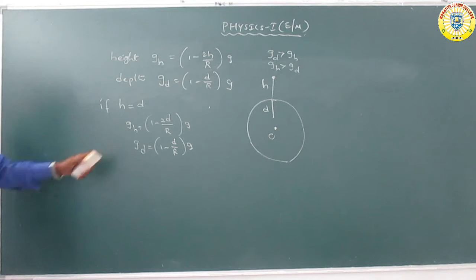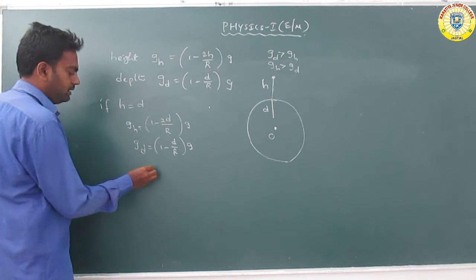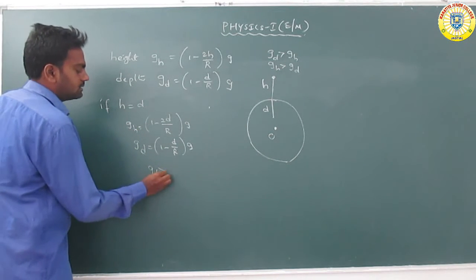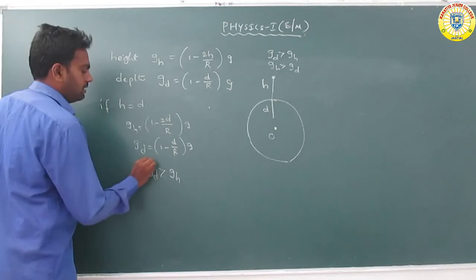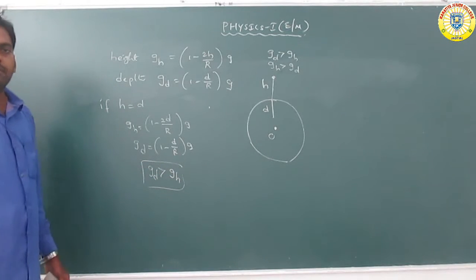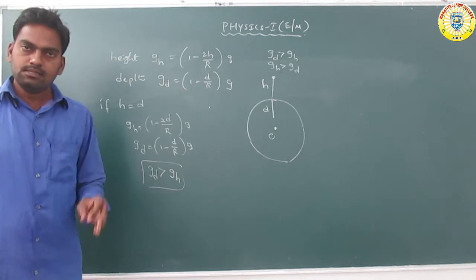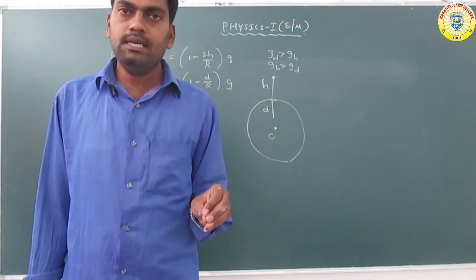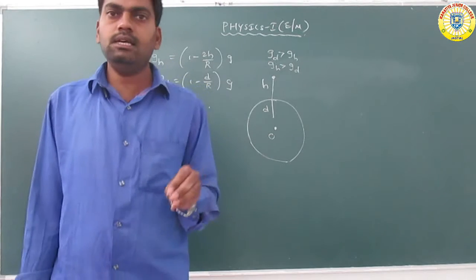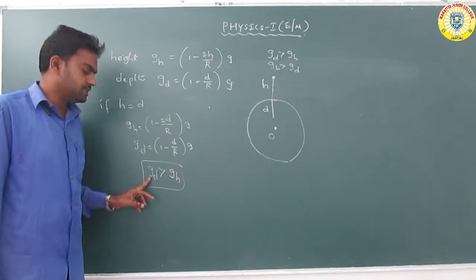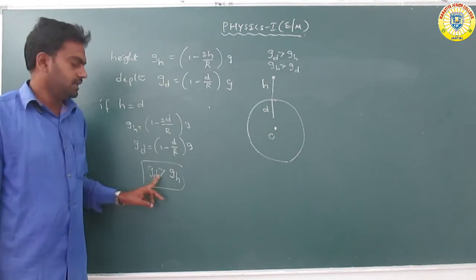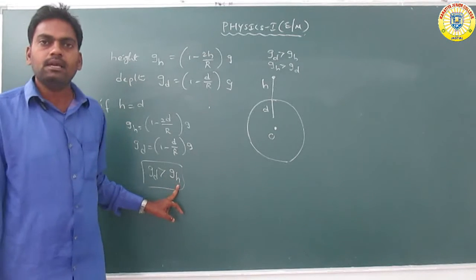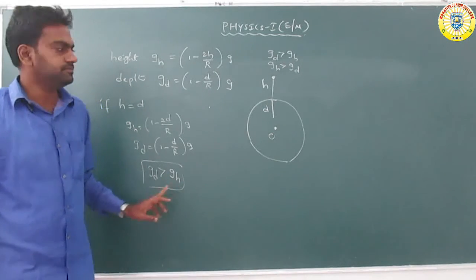Comparing these two equations, g_d is greater than g_h. That is the reason: for the same height and same depth, the acceleration due to gravity at a depth d is greater than the acceleration due to gravity at the same height.